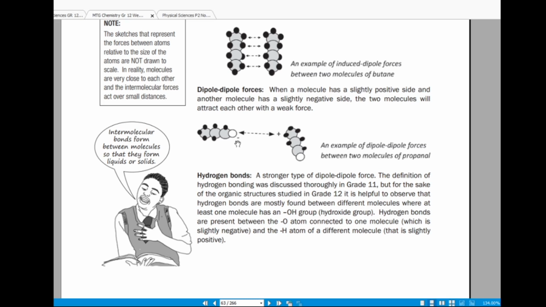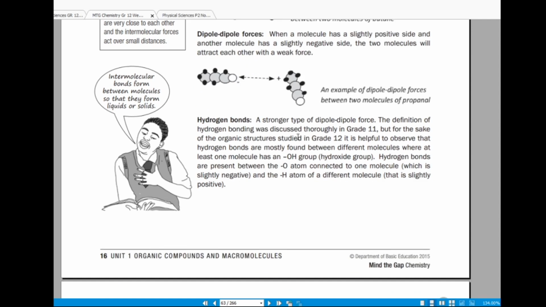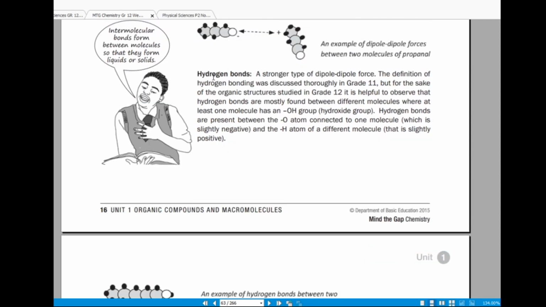Here they demonstrate with a sketch: this one has a slightly negative side, this one a slightly positive side, so these molecules will attract each other with a weak force. Hydrogen bonds are the stronger types of dipole-dipole forces, right?